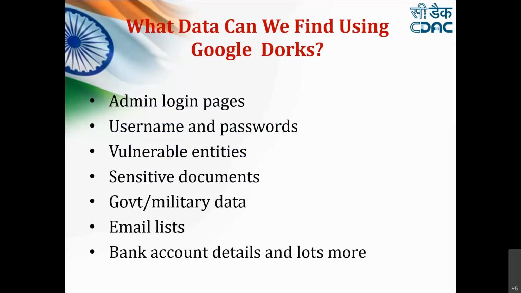If the pages or data are not protected properly on the target, we can very easily identify them using Google Dorking, and that is what attackers also try to get. When I say Google Dorking, there are a few advanced operators which we use.